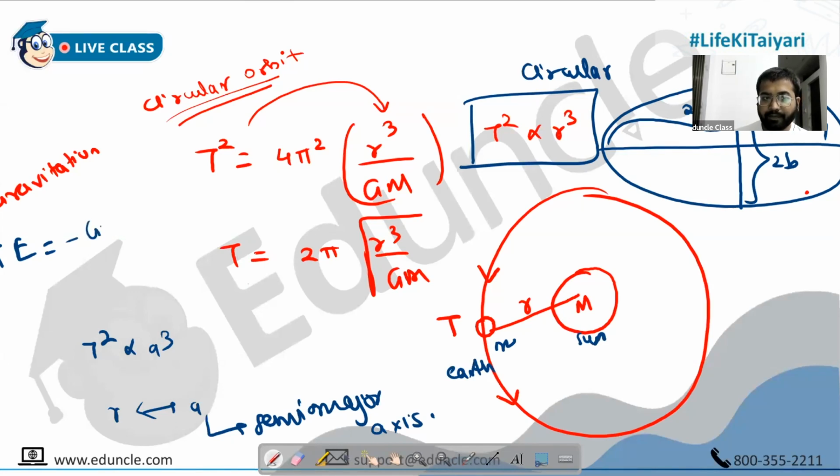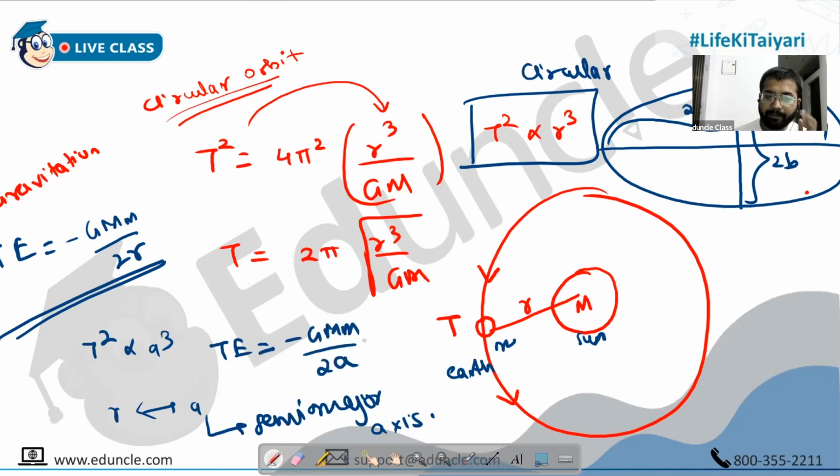G M m upon 2r. Yes, minus, total energy is negative. And binding energy is positive. So minus G capital M small m upon 2r, people. Now again, small r will be replaced by A, people, in elliptical motion. Mention this. So total energy for ellipse becomes minus GMm upon 2A.